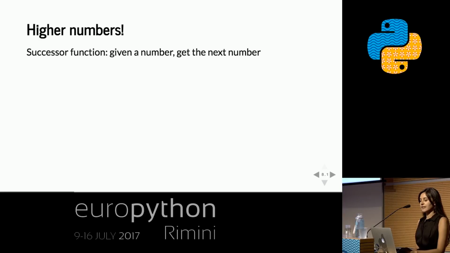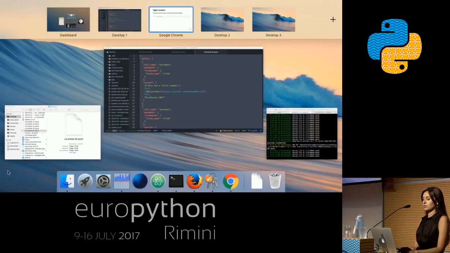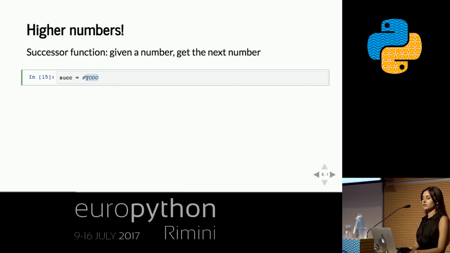Same difference. Okay, so now how do we get a higher number given a particular number? This would be what's called a successor function. We're going to need to be able to take a number and see what the next one is. And in order to do that, we need a function that takes what as input?